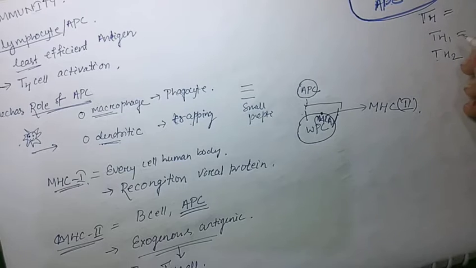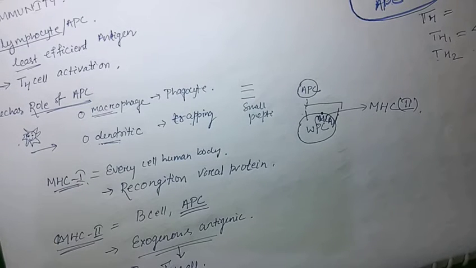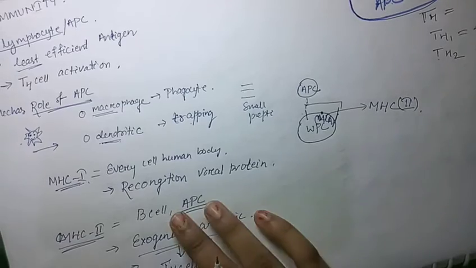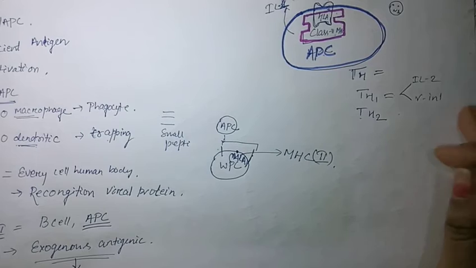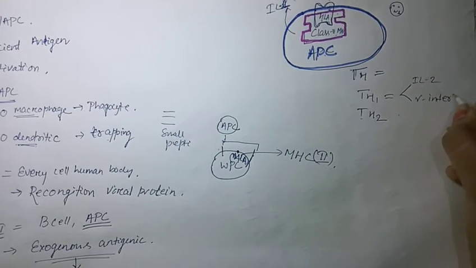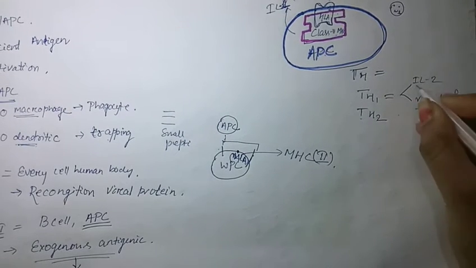Then what is the role of a helper 1 cell? It releases two things. What are they? One is interleukin 2, another is gamma interferon. So what is the role of interleukin 2?